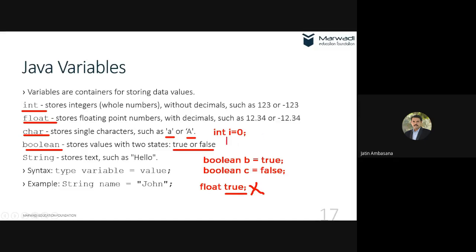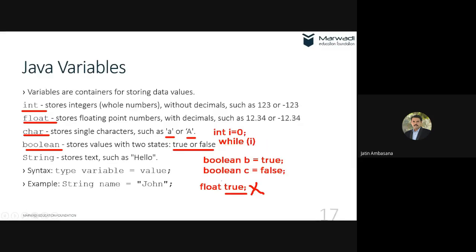So in C we could have used while I, meaning while I is non-zero, do the looping. That is not possible in Java. Java requires only the boolean data type and true and false values to be compared for this kind of condition.